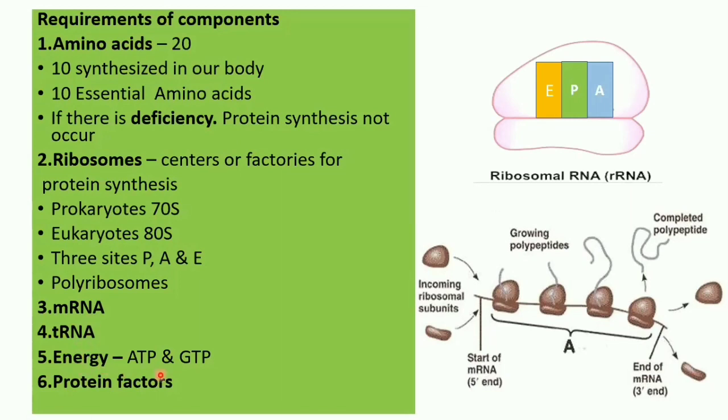Apart from this, energy, ATP and GTP, are required, and then many protein factors are required. These protein factors are needed for initiation, elongation, and termination of protein synthesis. The protein factors are more complex in eukaryotes compared to prokaryotes. So when we are seeing each of the steps, I will talk about the protein factors in detail at that time.